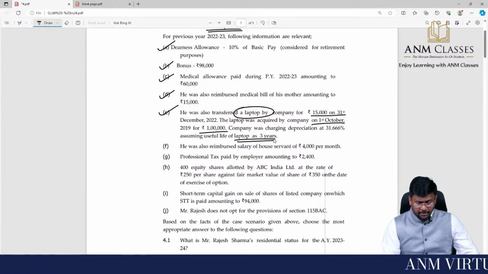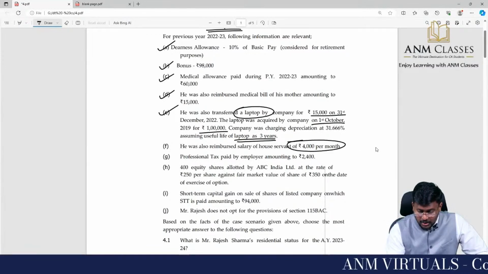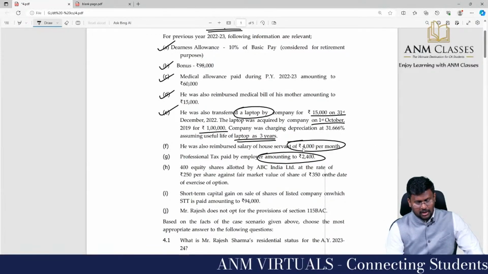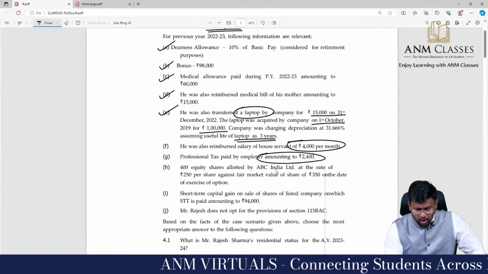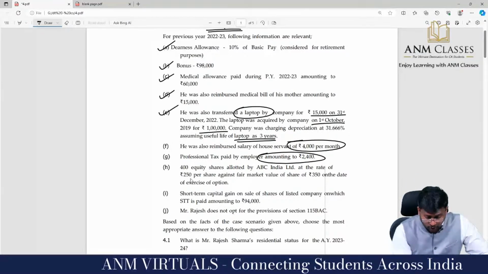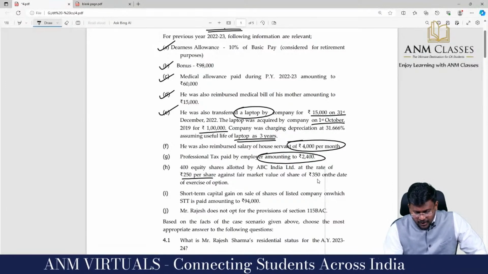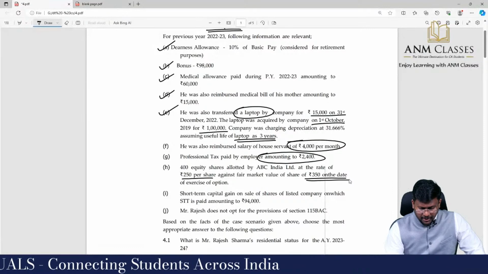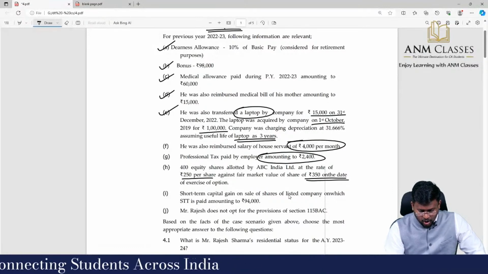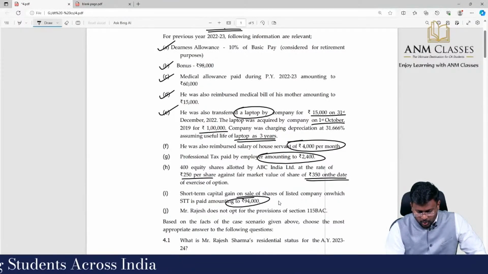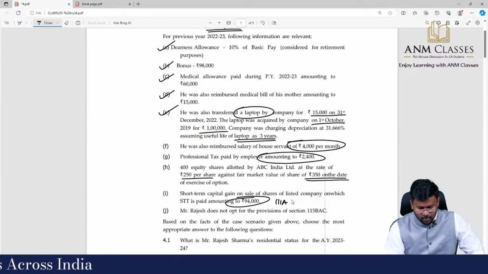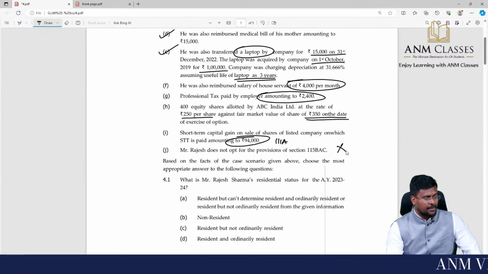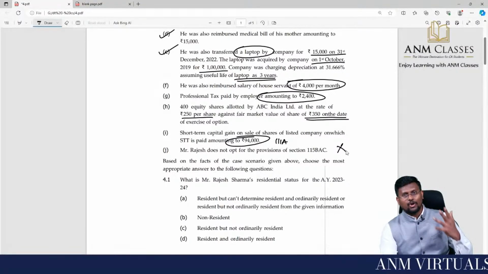He was also reimbursed salary of house servant of 4,000 per month. Professional tax paid by the employer is 2,400. 400 equity shares allotted by ABC India Limited at the rate of 250 per share against fair market value of 350 on the date of exercise of the option. Short-term capital gain on sale of listed company share on which STT is paid is 94,000. So it is short-term capital gain under 111A. Mr. Rajesh does not opt for the provisions of 115BAC. A lot of things are there.